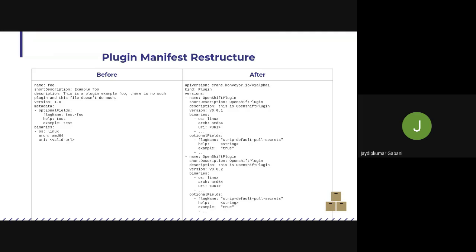But in the redesigned structure, we decided to have only one manifest file per plugin and include all the version information in that same manifest file, as you can see right here. That meant that whenever releasing a new plugin or a new version of an existing plugin, we would only have to append the newly released information to the existing manifest file.